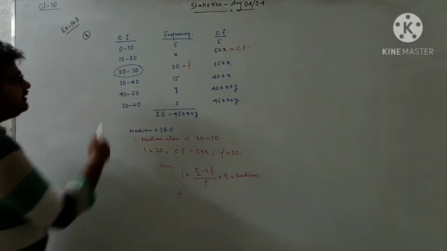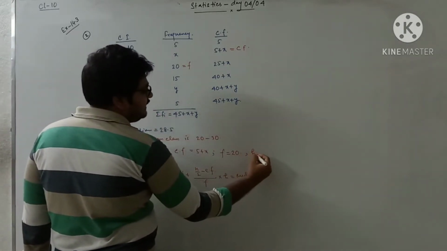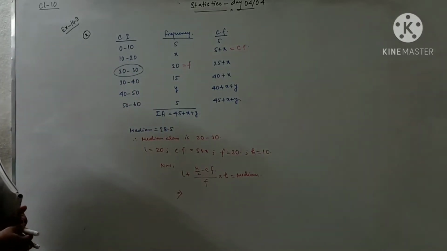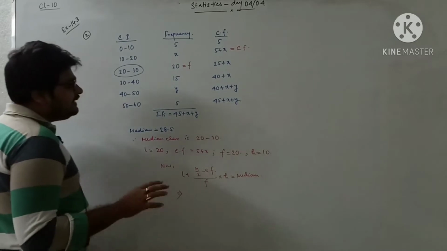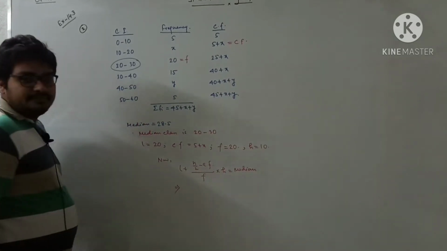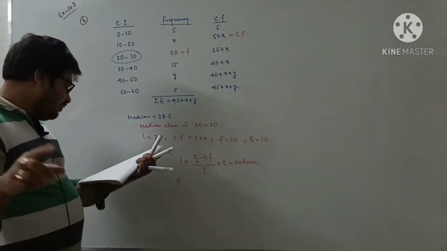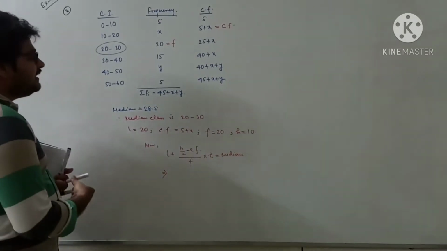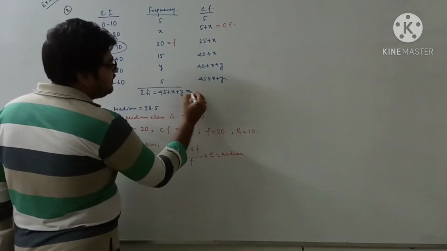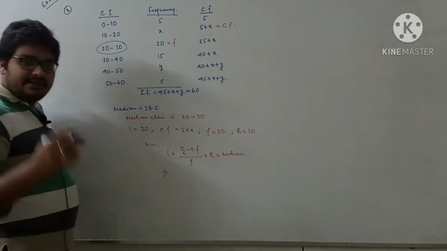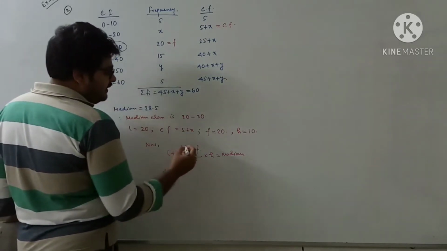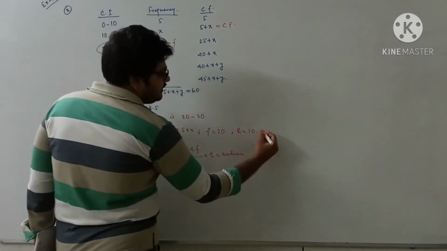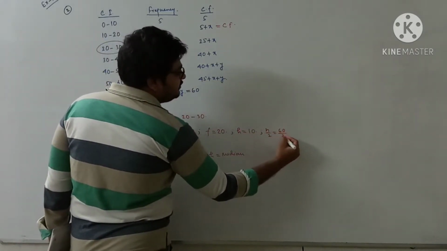Now the class width you know is 10. So that one also we will write, class width is 10 here, because if I do upper limit minus lower limit, it will come 10. So now we need to get the value of n by 2. For n by 2, just see whether any more data is given or not. Yes, it has given the total frequency 60. It is written in the question only. So n by 2 will be 60 by 2, that is 30.